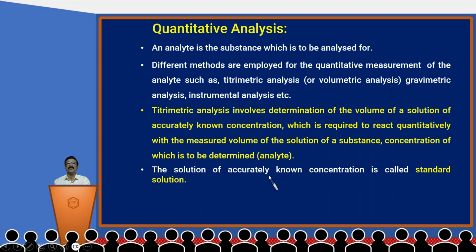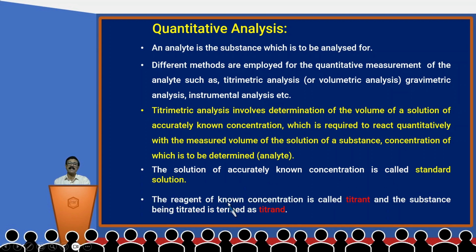The solution of accurately known concentration is called standard solution. The reagent of known concentration is called titrant, and the solution being titrated is termed as titrand. Please note down the change in spelling: titrant and titrand.